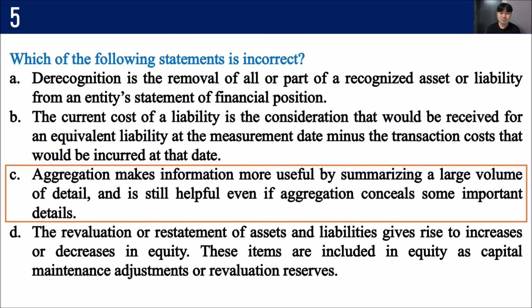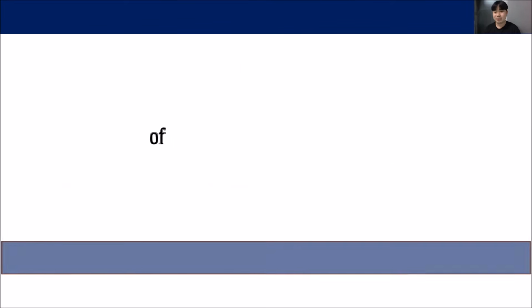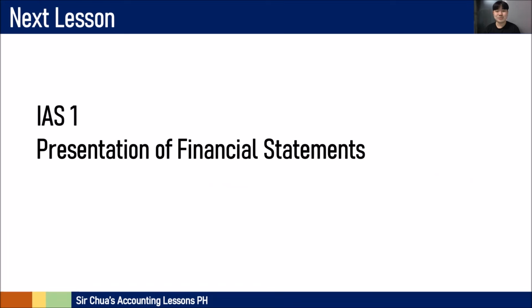Aggregation makes information more useful by summarizing a large volume of detail, and it is still helpful even if the aggregation conceals some important details. No, you actually have to balance your aggregation because ang iniiwasan natin is you might conceal some important detail if you aggregate too much. Okay? Then A, B, and D are all correct statements. And that's the end of our discussion for the conceptual framework for financial reporting. And our next lesson is IAS 1, presentation of financial statements.